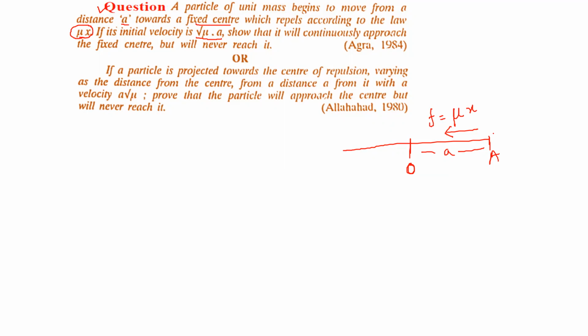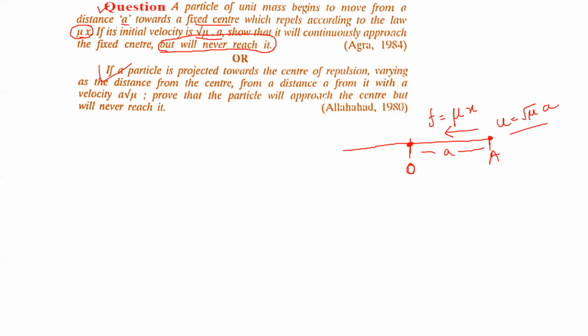If its initial velocity is root mu a, here the initial velocity is given to us, so that it will continuously approach the fixed center. So this particle will continuously approach this point O, but will never reach it.